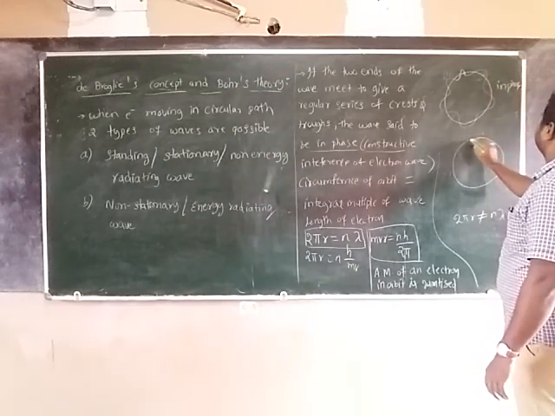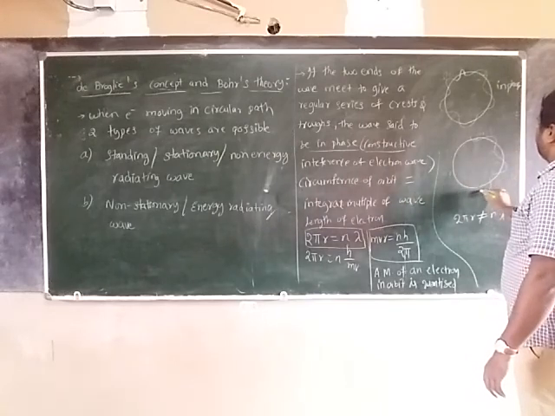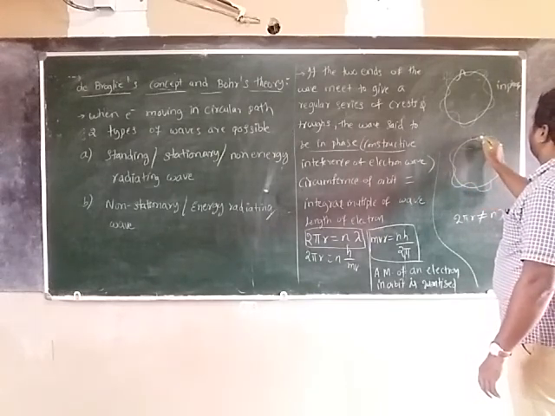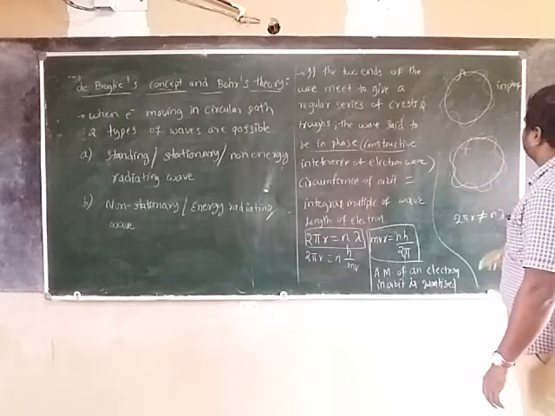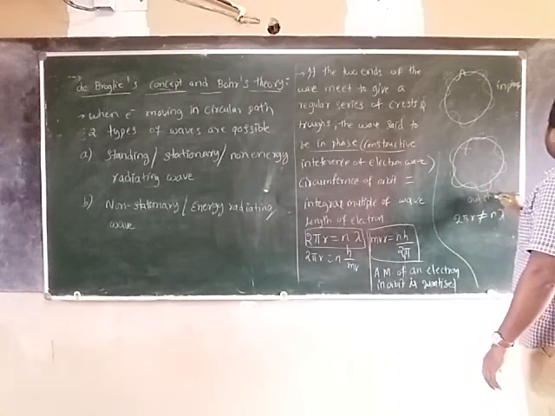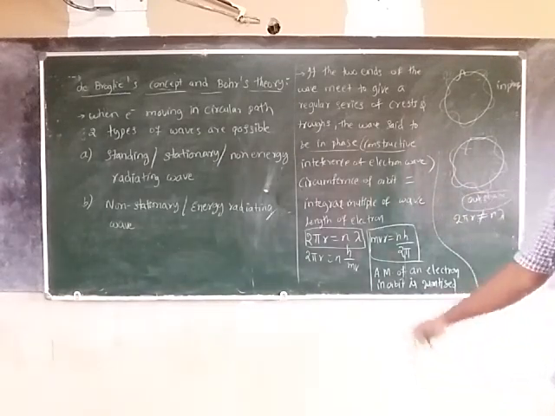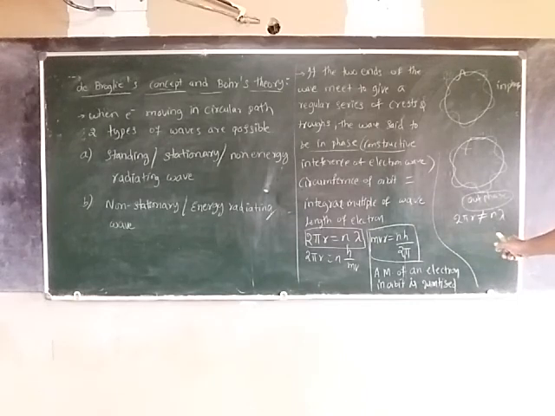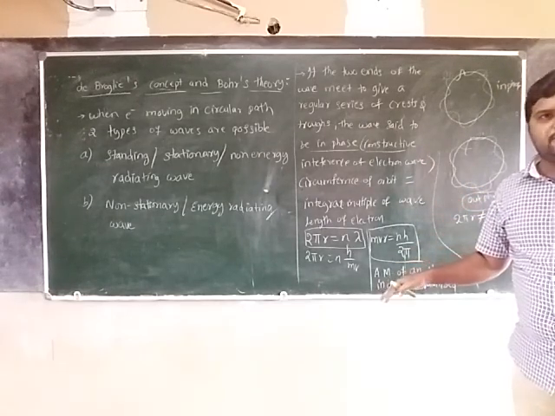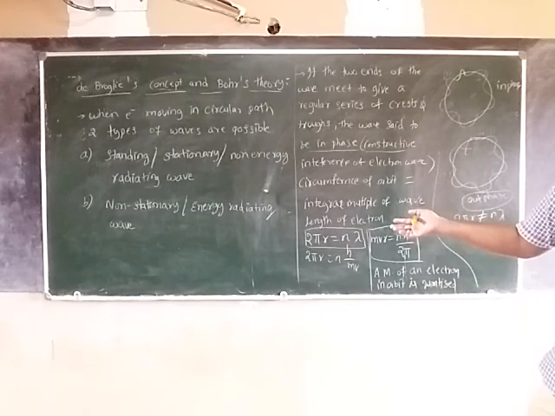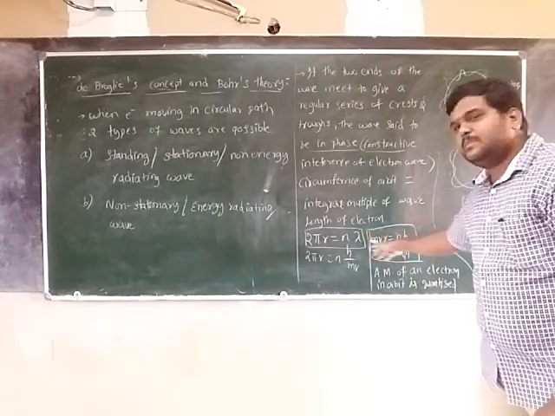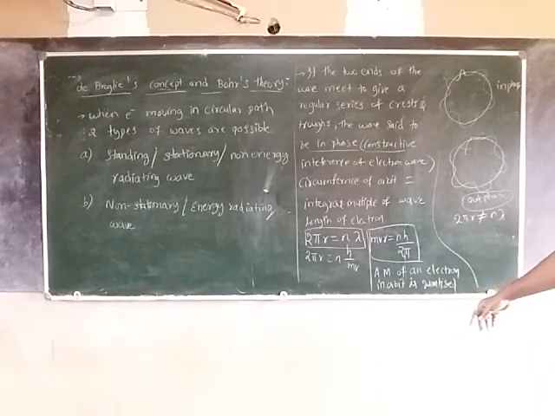See that this is our out of phase, because of the destructive interference. If the circumference of the orbit is bigger or smaller than nλ, that is not equal to nλ, the electron wave is said to be out of phase.